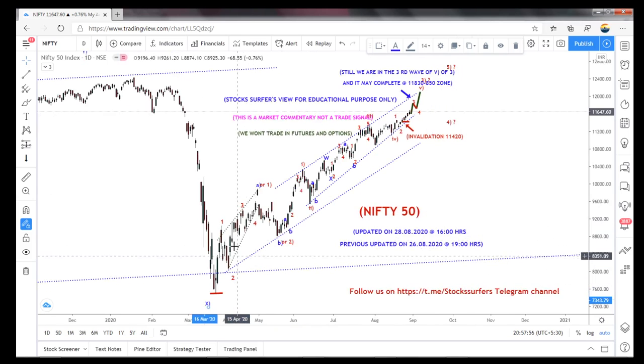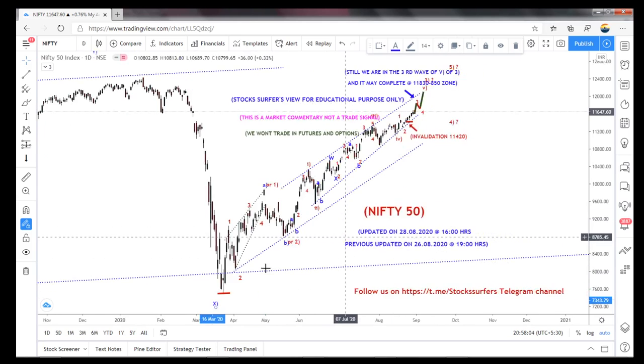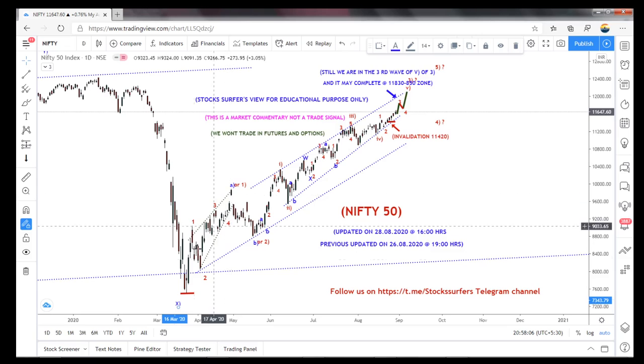Before that, there is a lot of chance for making a consolidation here, and then it can drop also. But it did a 5-wave structure. So after that also I'm expecting again a 3-wave structure, and then, because this is a 5-wave structure, again a 3-wave structure, and it could happen another 5-wave structure. So this pattern is called a zigzag. So I am expecting that.